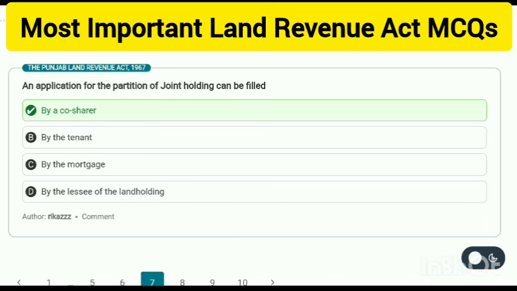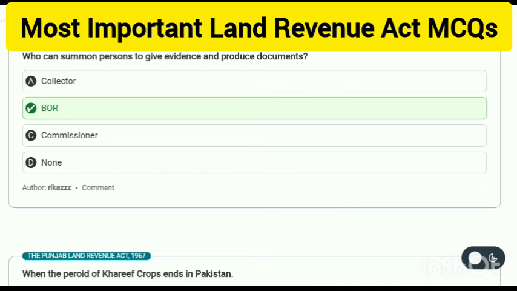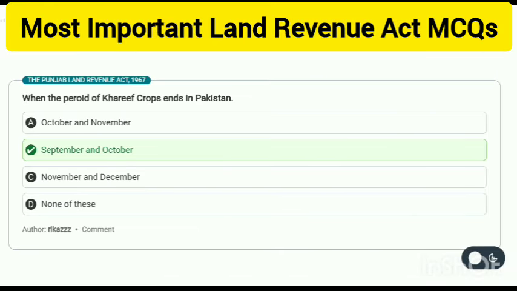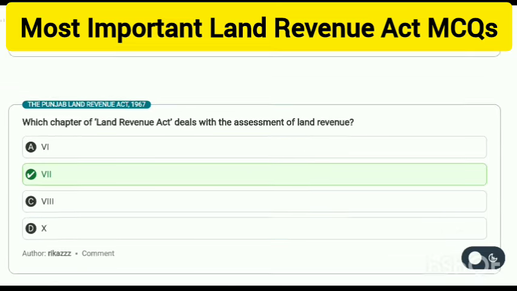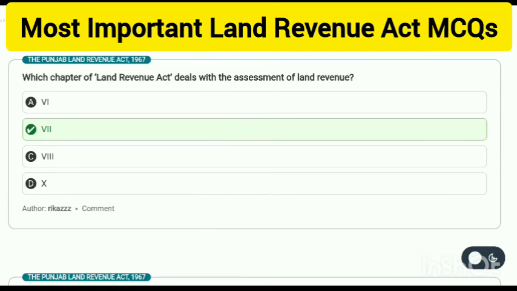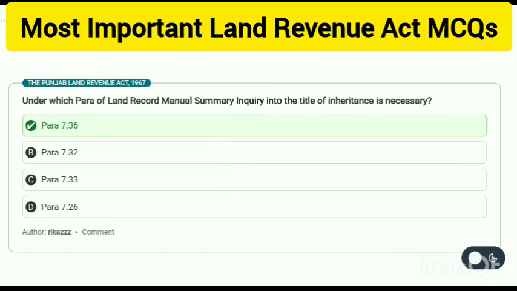An application for the partition of a joint holding can be filed by a co-sharer. Who can summon persons to give evidence and produce documents? Board of Revenue. When does the period of Kharif crops end in Pakistan? September and October. Which chapter of the Land Revenue Act deals with the assessment of land revenue? 7.